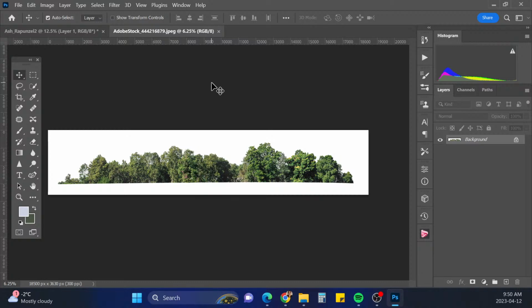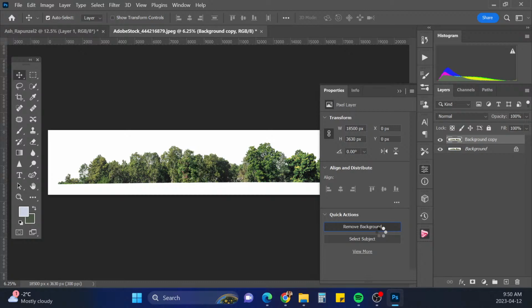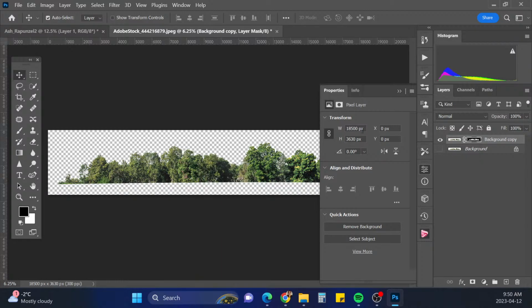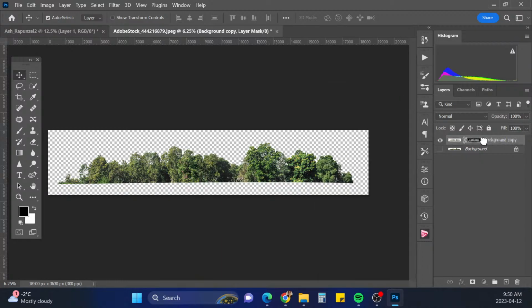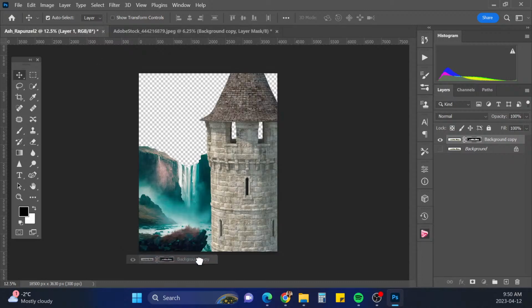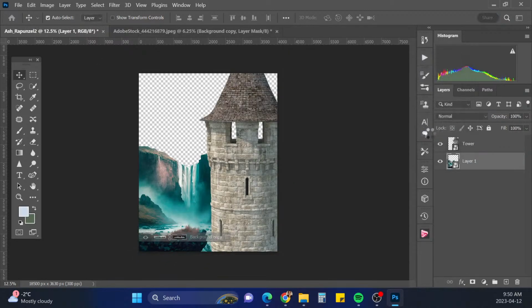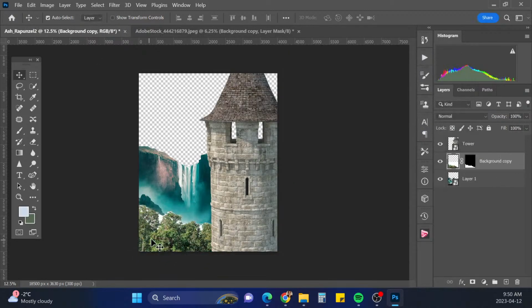Okay, so let's just copy this and we're going to go remove background. And that did it perfectly. So we're just gonna drag that over. And well, okay, not perfectly, but pretty good.